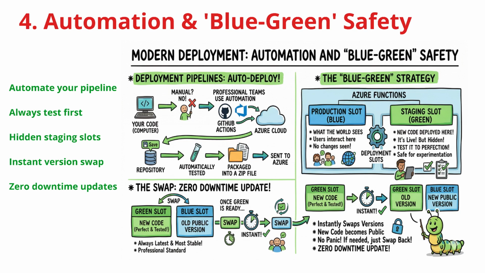You can test it to perfection without any risk. Once you're 100% happy, you perform the swap. In an instant, the green version becomes the public version and the blue version moves to the background. If you spot a surprise bug, don't panic, just swap them back. It's the ultimate safety net for a zero-downtime update.